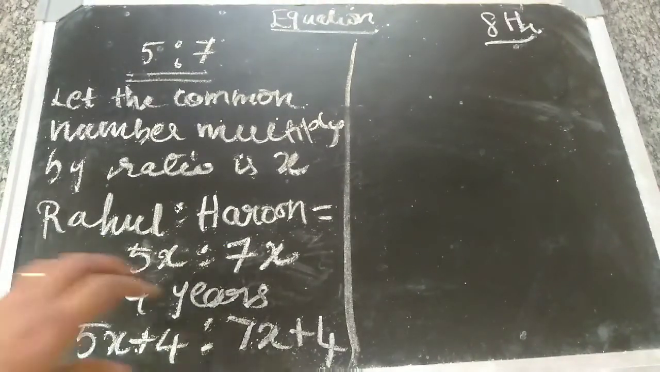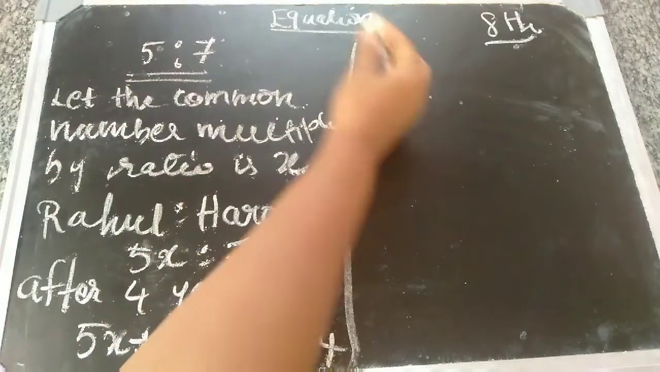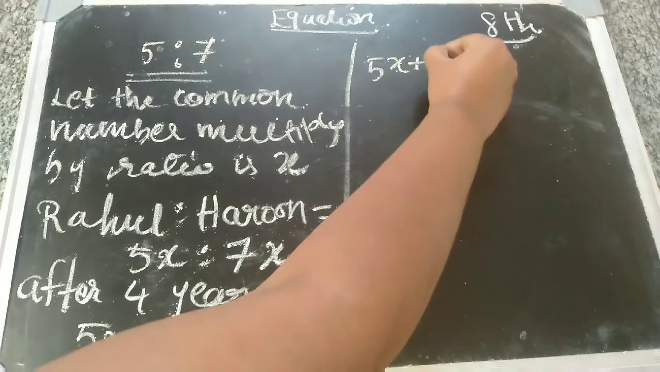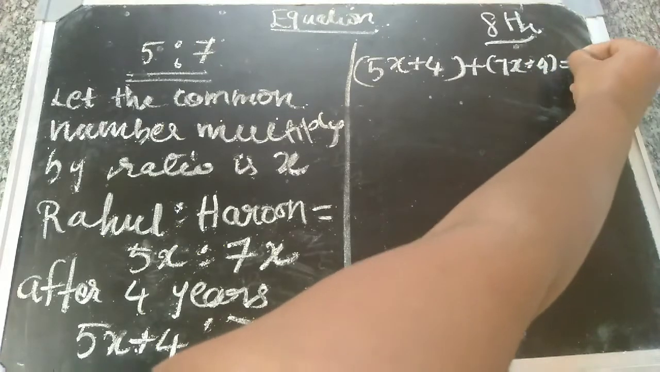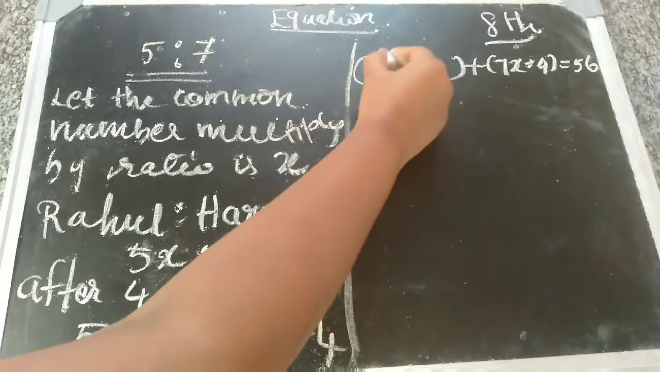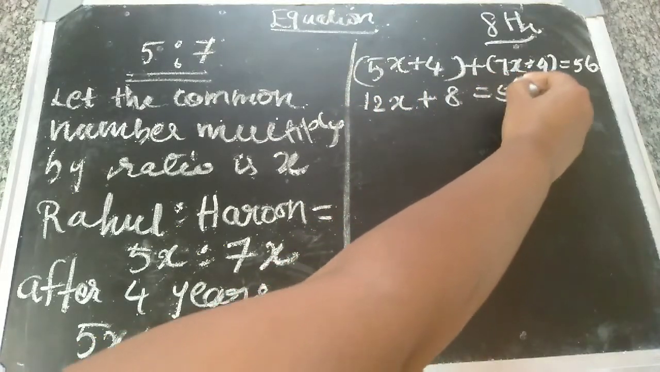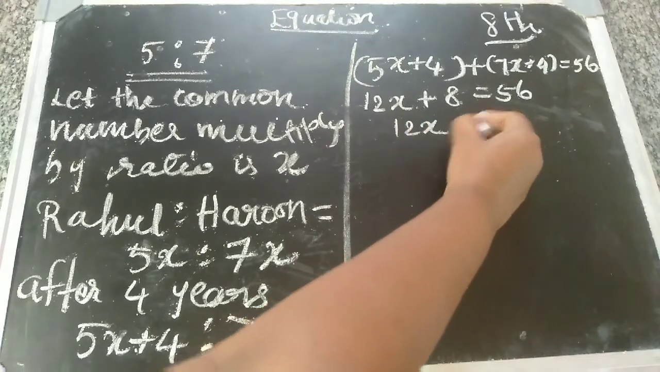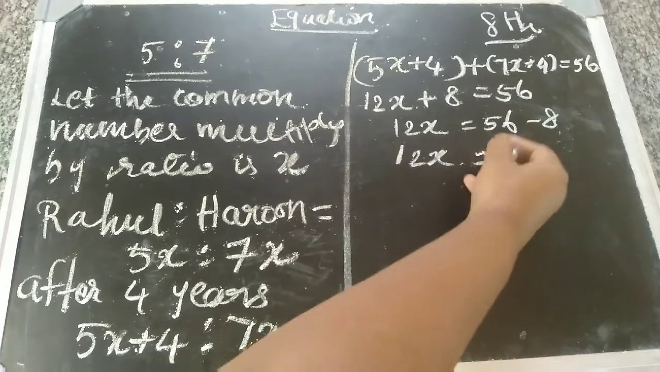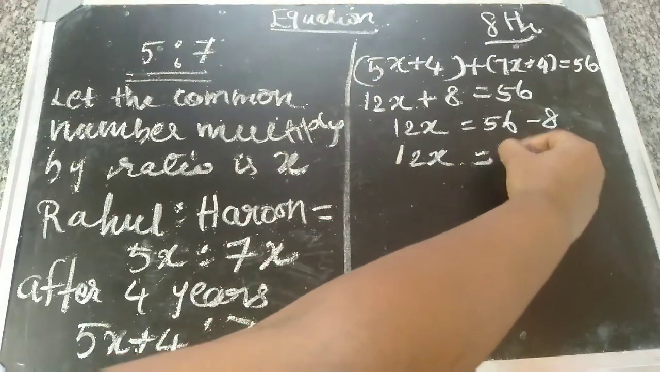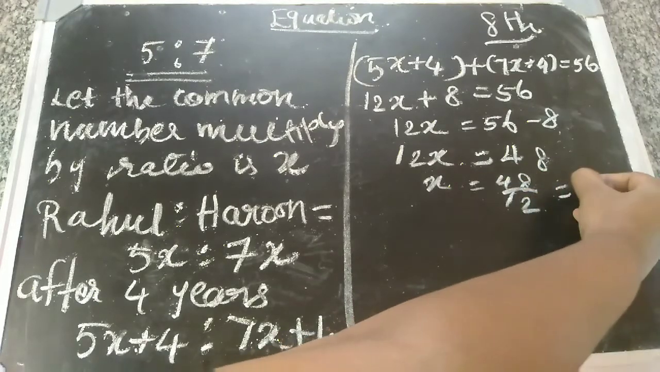The question is, after 4 years the sum of these two ages is equal to 56. Sum means addition. Add these two: 5x plus 4 plus 7x plus 4 equal to 56. Simplify this. 5x plus 7x is 12x, 4 plus 4 is 8, that is equal to 56. So 12x is equal to 56, the 8 comes this side as minus 8. 12x is equal to 56 minus 8, that is 48. So x is equal to 48 by 12. The answer will be 4.